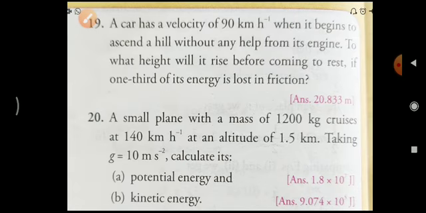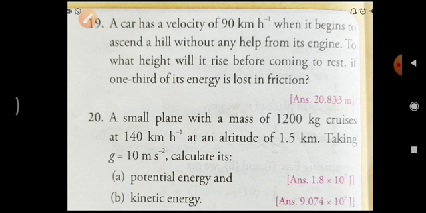Then number 19. A car has a velocity of 90 km per hour. When it begins to ascend a hill without any help from its engine, to what height will it rise before coming to rest if 1/3 of its energy is lost in friction? So first try to understand what the question is asking and what is given. So you all know that one, while we are moving in the upward direction, what will happen?